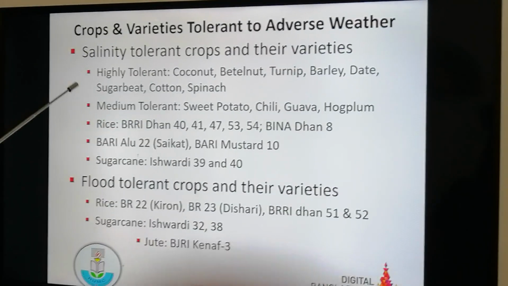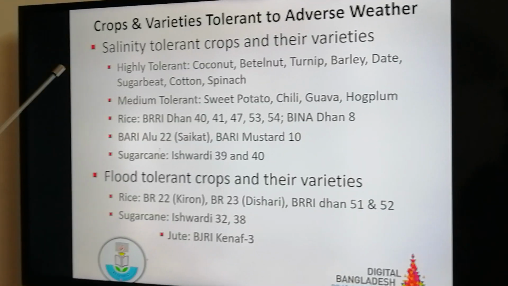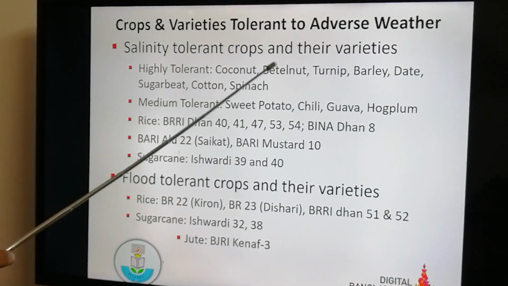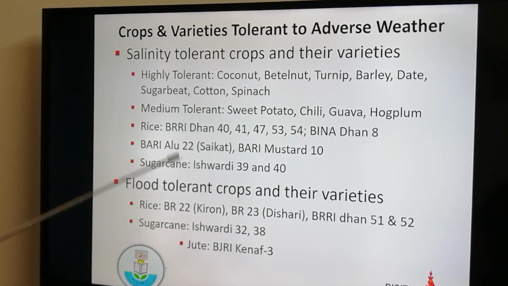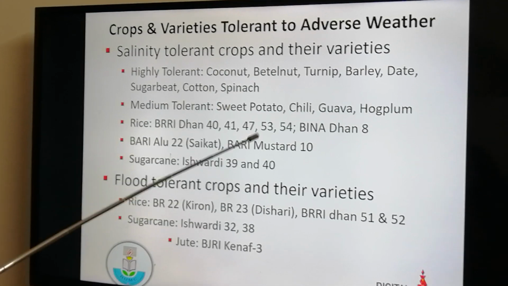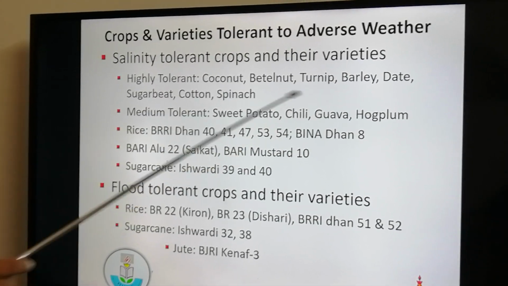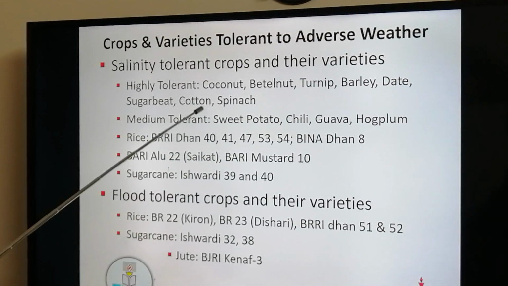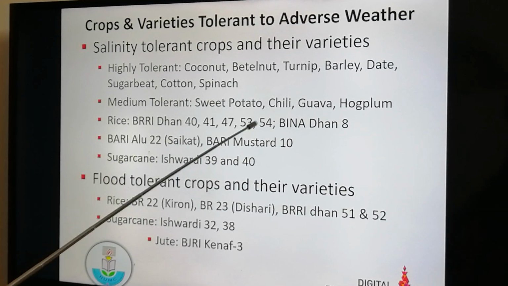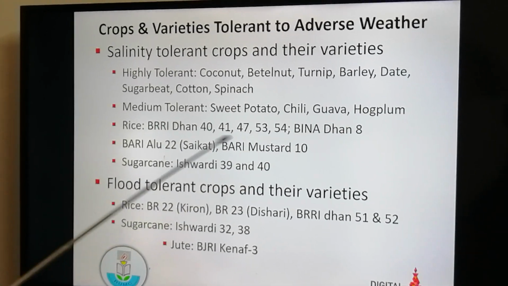Then crops and varieties tolerant to adverse weather. Under this section, we also get saline tolerant crops and their varieties. You know, highly tolerant crops are coconut, betel nut, turnip, barley, date, sugar beet, cotton, and spinach. Medium tolerant crops are sweet potato, chili, guava, hog plum.